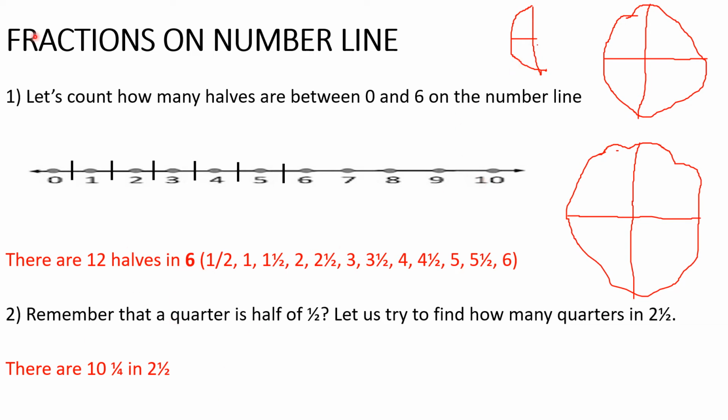Multiply, just like we said in the class yesterday, our denominator 2 times 2, 4. 4 plus 1, 5. 5 halves in 2 and a half. But we need to know quarters. Since we know quarters is going to be 2 times bigger, just multiply your answer here by 2. So that's 5 times 2 will be 10.